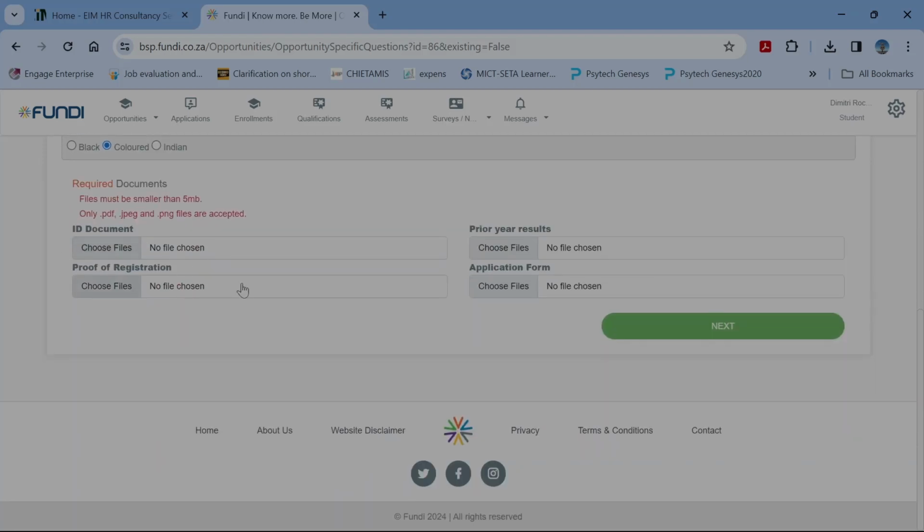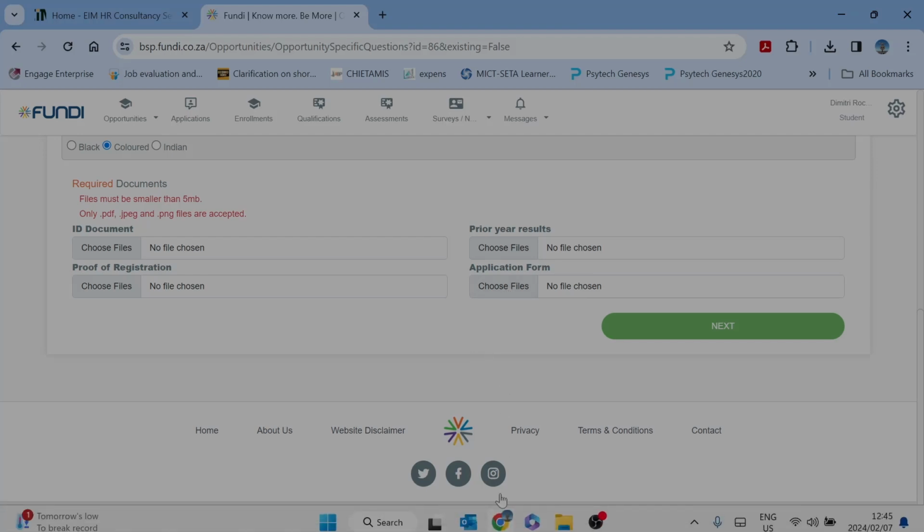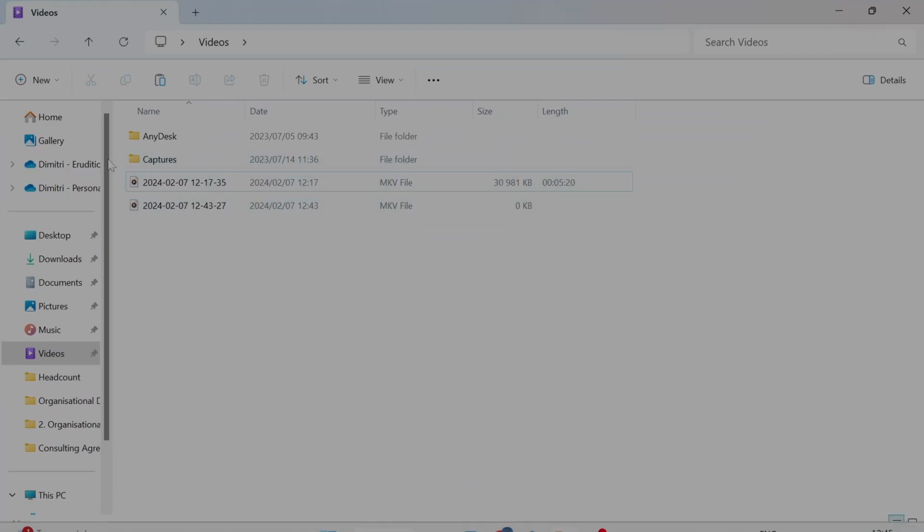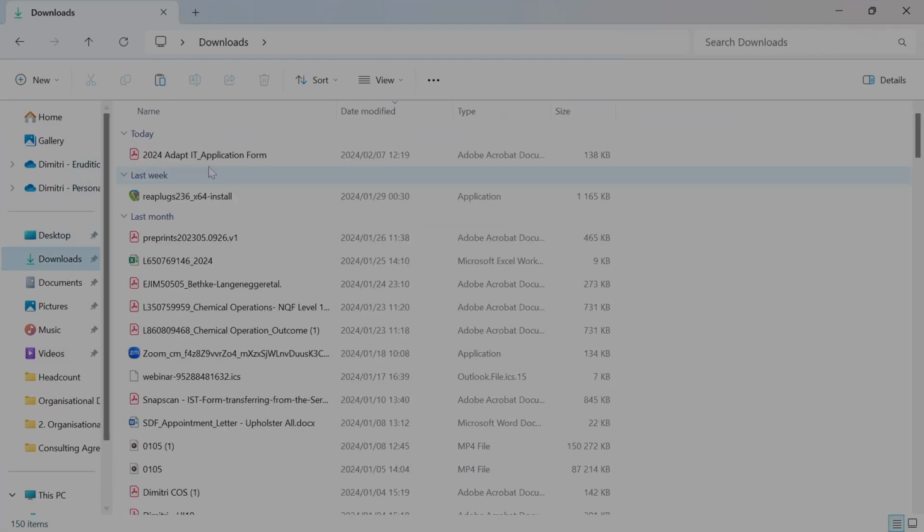And in this particular section, we now need to upload our required documentation, which is our ID document, our proof of registration or acceptance letter, our prior year results, which could either mean, if you're going to do your first year, it will be a matric result. If you're going to do second year, it will be your first year results, and then obviously the application form. So before we go any further, let's just go quickly back to the application form to download, and then we can open up the application form.